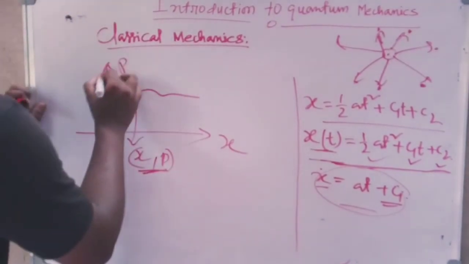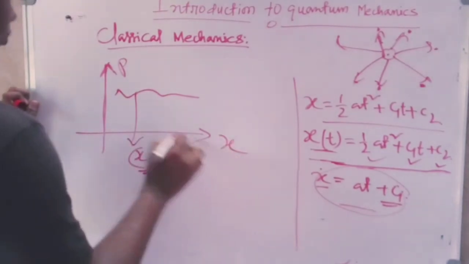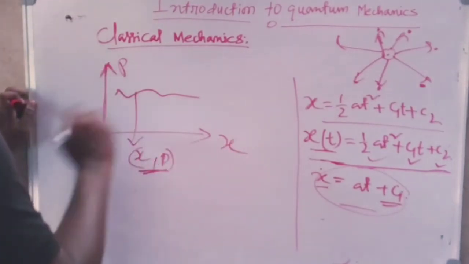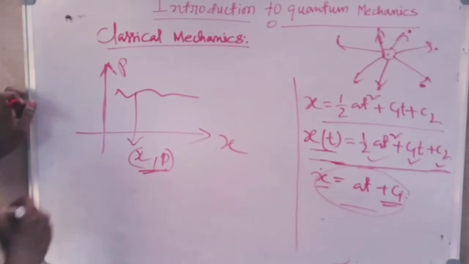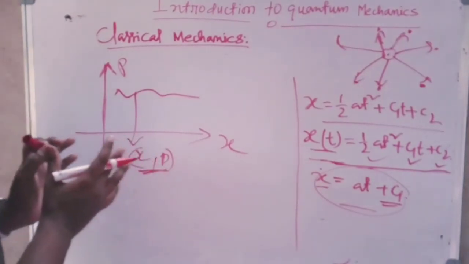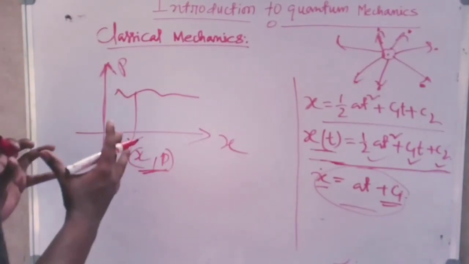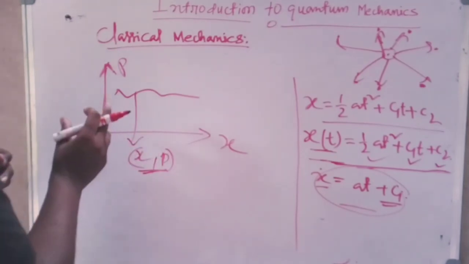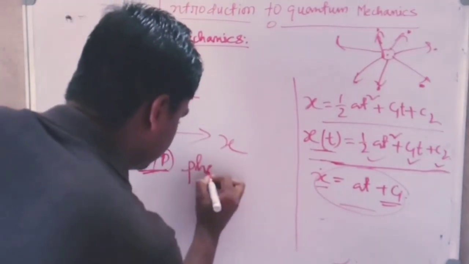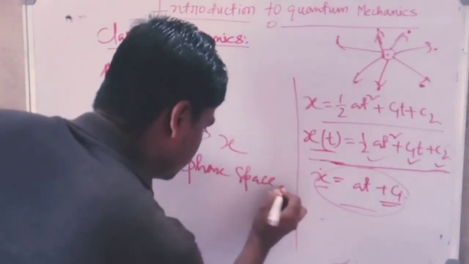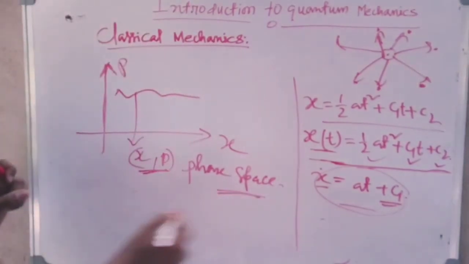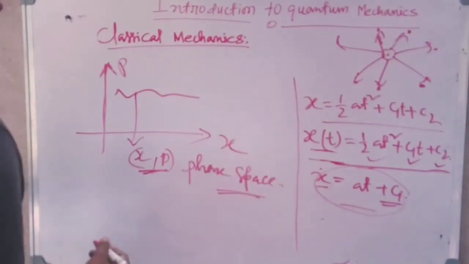And such type of plot between the position and momentum of any system is called the phase space of the system. So any system in classical mechanics can be represented by its phase space.